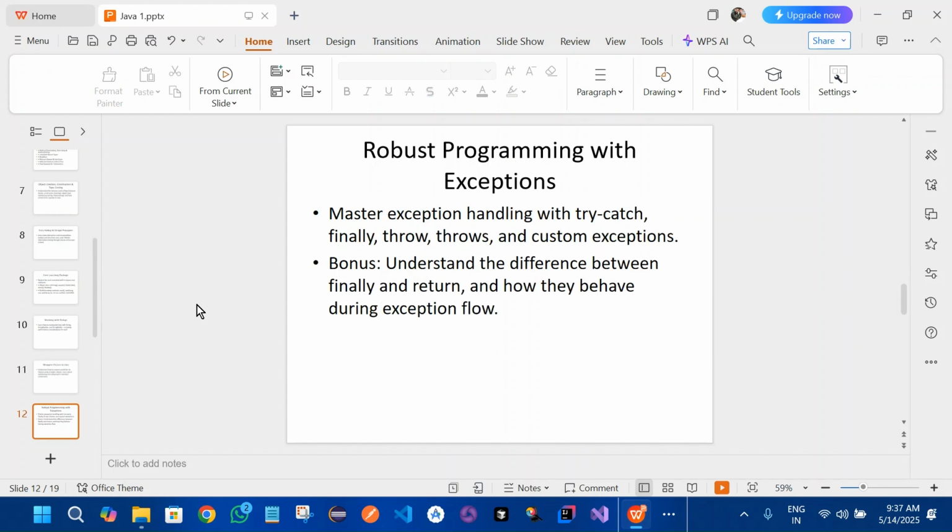Right. Next, we'll see robust programming with exceptions. We'll be looking into exception handling with try catch blocks, finally, throws keyword, and custom exceptions, right? So we'll be looking into this as well, since this is very necessary for each and every programmer or automation engineer to work with try catch blocks, because whenever your code breaks, it should be handled gracefully, right? Bonus, we'll be looking into the difference between finally and return, and how they behave during exception flow.